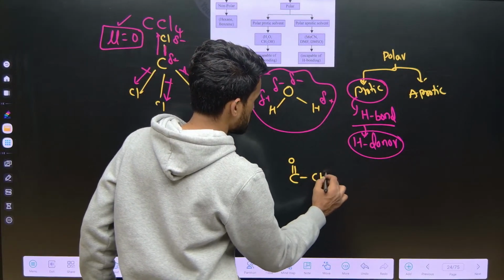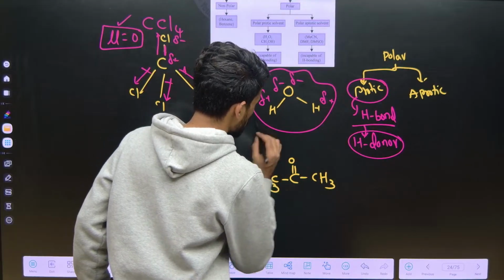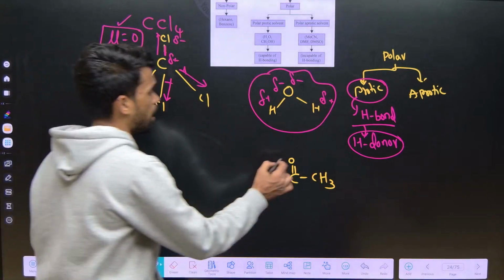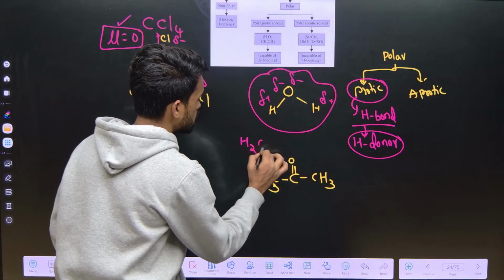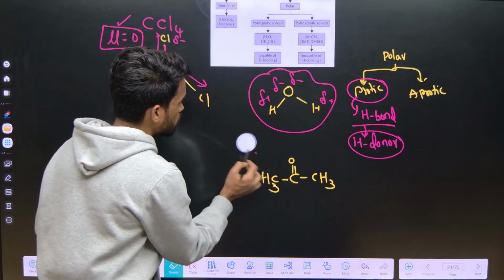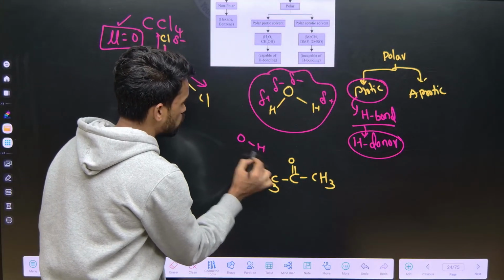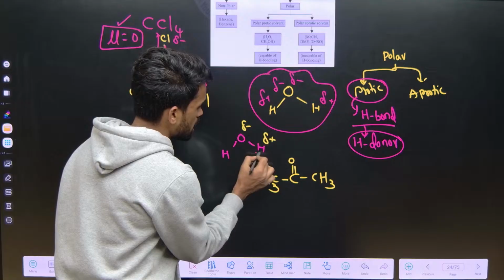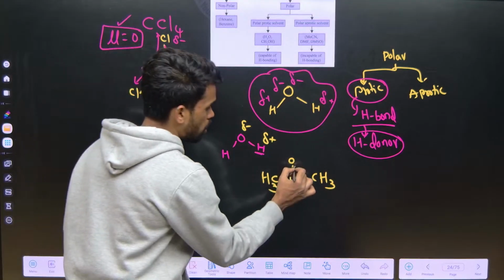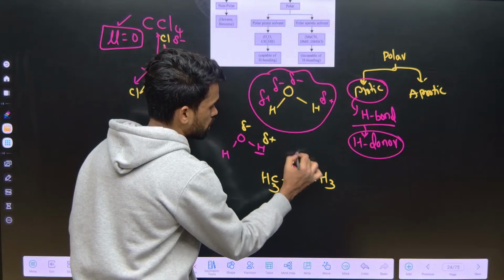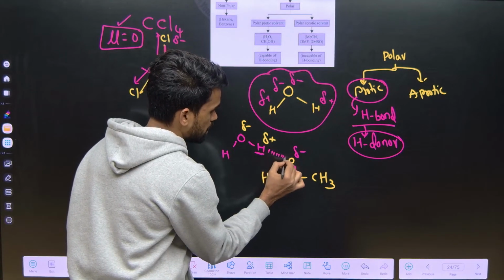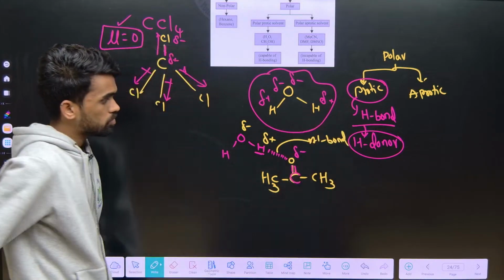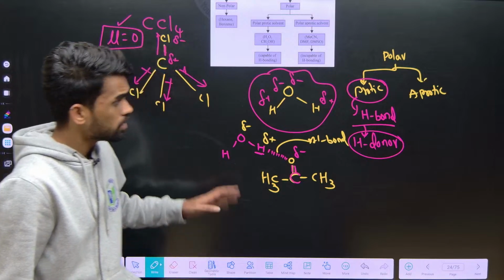Look at this structure, acetone you are writing. Can it form hydrogen bonding or not? Within the acetone it cannot form, but if I have acetone and water molecule, yes, here it is possible. How is it possible? See, in water molecules the O-H bond gets polarized like O minus, H plus. So the hydrogen of water and the oxygen of acetone get attracted like this. So this is called hydrogen bond. Due to this hydrogen bond, we can say it is polar and protic.